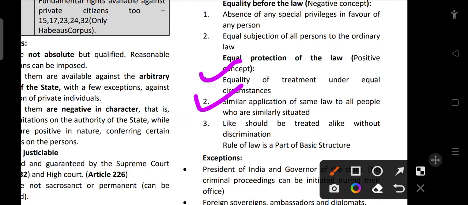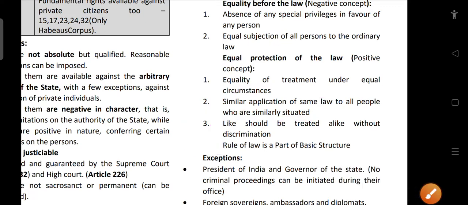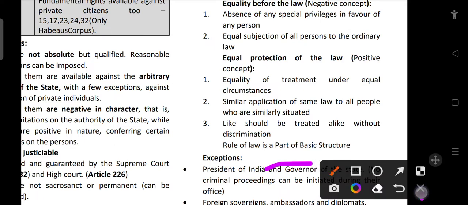And the next one is about similar application of law to all people who are similarly situated. That is why we have certain taxes like progressive taxation, proportional taxation. All these things are related to such kind of law only. Like should be treated alike without discrimination. All these things ensure positive concepts. Everyone must be treated equal, which is important, but make sure that you give them equal opportunity or you place them in a similar situation is what they mean here. So rule of law is a part of the basic structure as pronounced by our court.